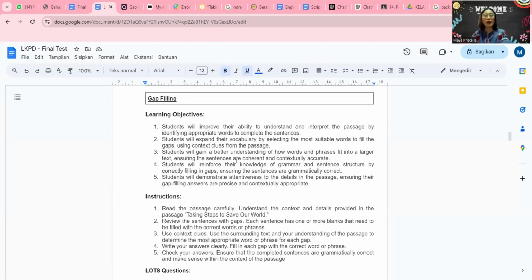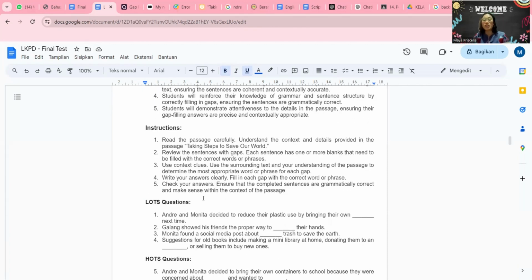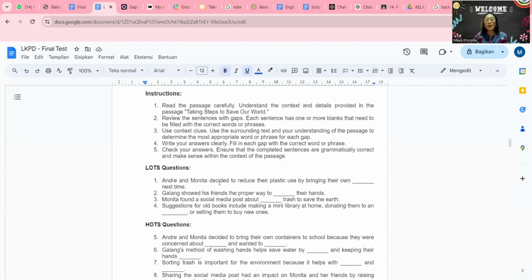So the first one is about the gap filling question. Gap filling questions will help students understand and interpret the passage by identifying appropriate words to complete the sentences. They also help expand vocabulary and reinforce grammar and sentence structure. So this is my instruction for the gap filling question. This is my LOTS question.